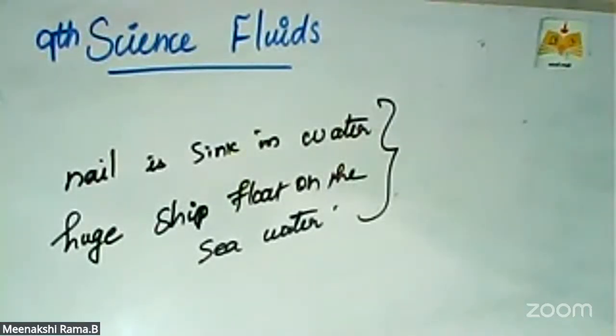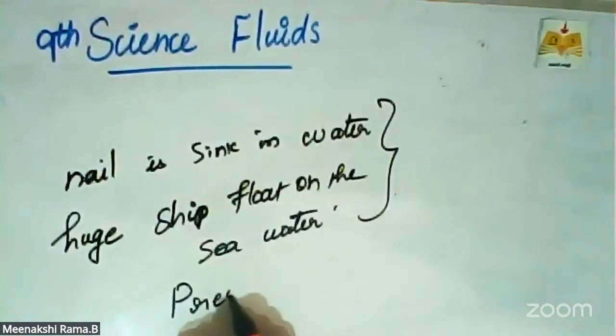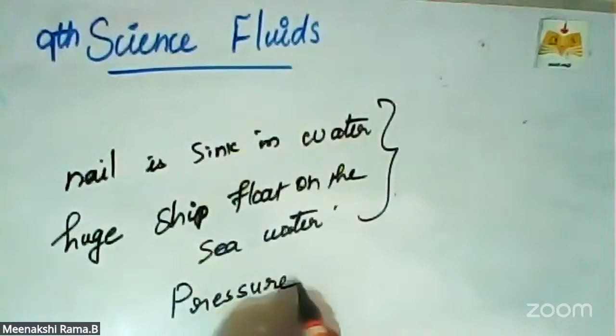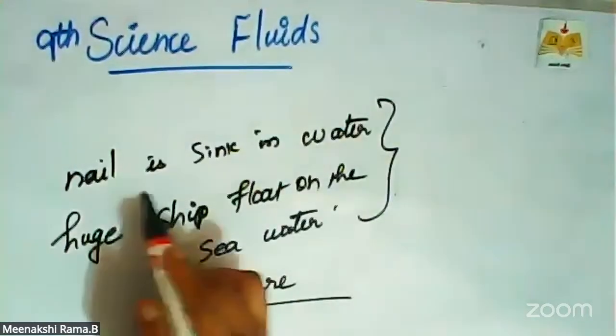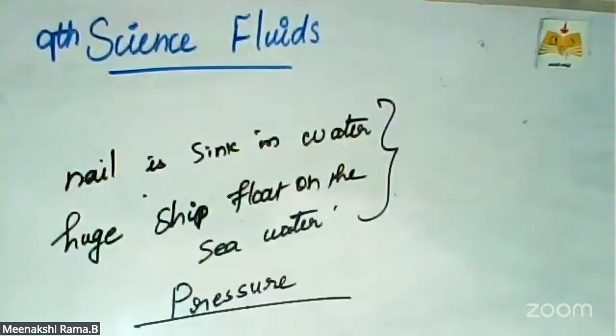So this is the very big difference, and also an amazing fact. Why are these two cases opposite? Because of pressure. Yes, the basic concept is pressure. Due to the pressure, the nail sinks in water and the huge ship floats on the sea water.